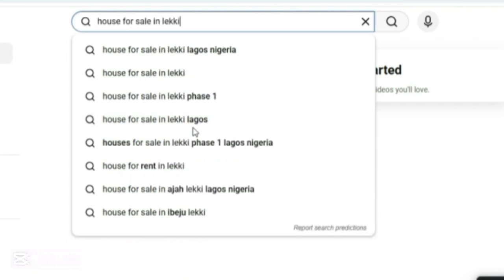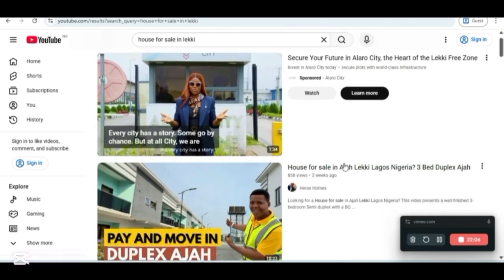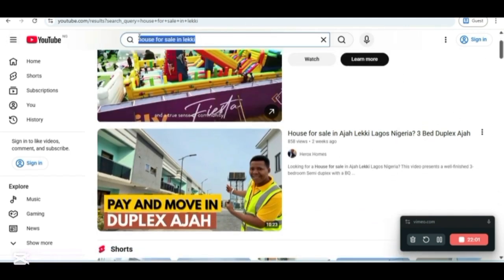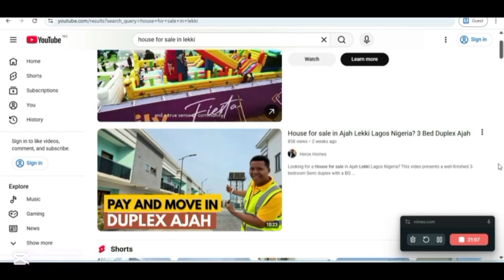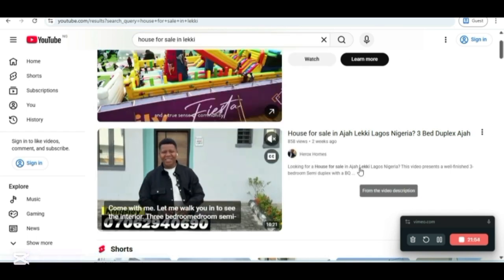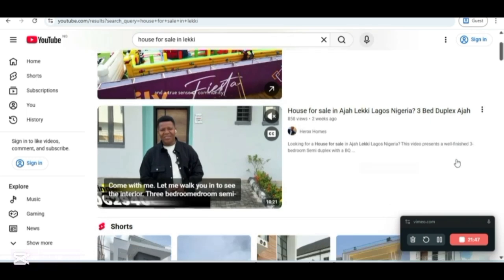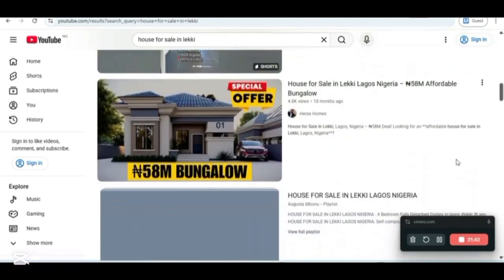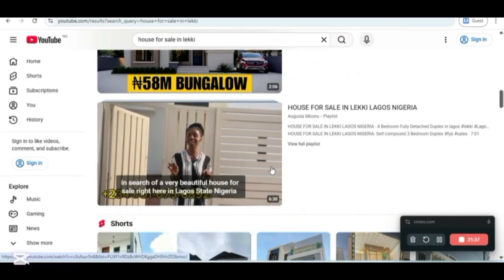So let's just focus on house for sale in Lekki as an example. These are the people that are ranking for this keyword, house for sale in Lekki. This guy right here is a top selling realtor, because he's showing up for this keyword. These are other top selling realtors also. This is another top selling realtor that is showing up on YouTube.